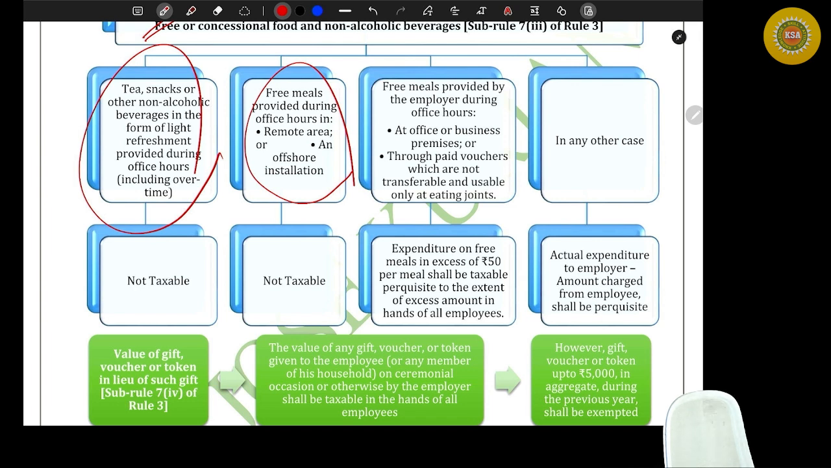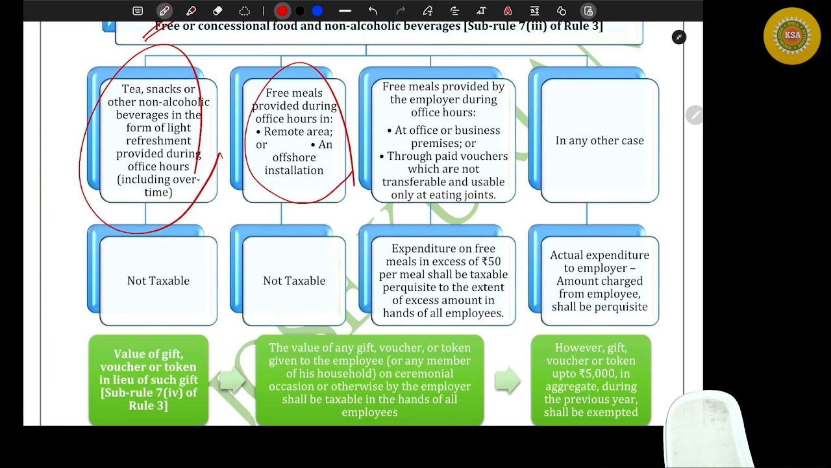Yeah, so coming back to the point. Where were we? Completely lost. Yeah. Expenditure on free meal in excess of 50 per meal shall be taxable perquisite to the extent of excess amount in the hands of all employees.